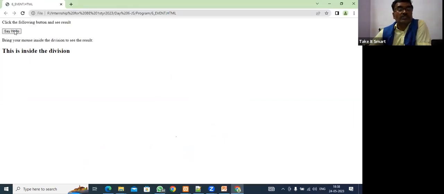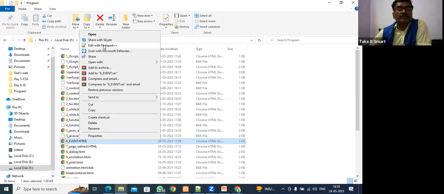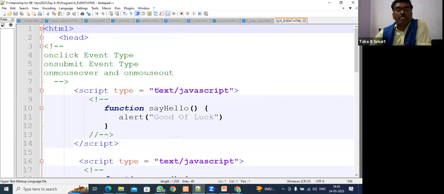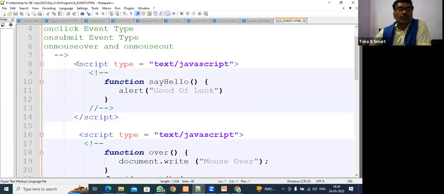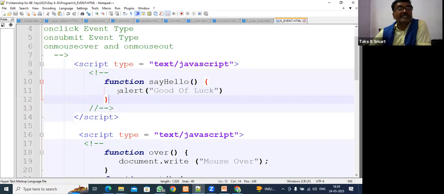Say hello. If I click here, good luck. So now it is coming here. Bring your mouse, see here, mouse over event. These are events. If you see the code here, JavaScript is used. We called one function, alert, good luck. This is written inside the function.